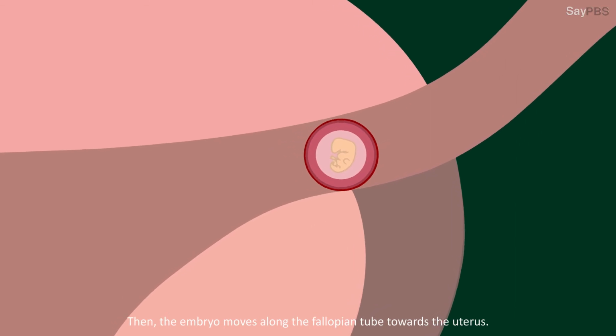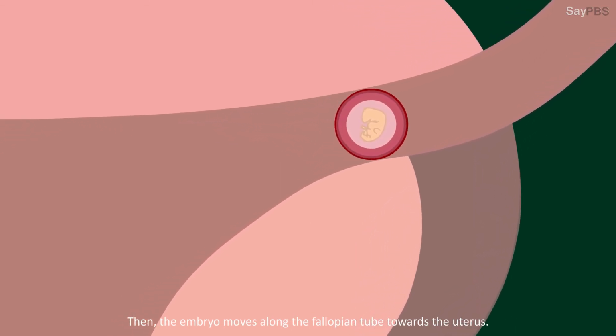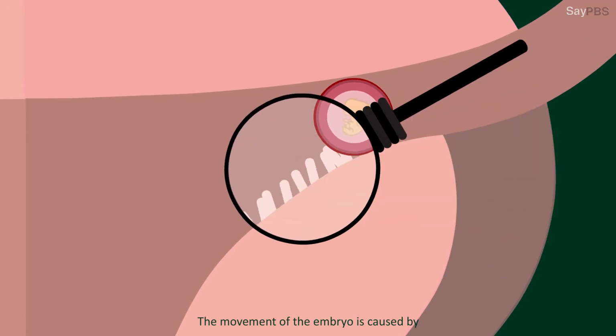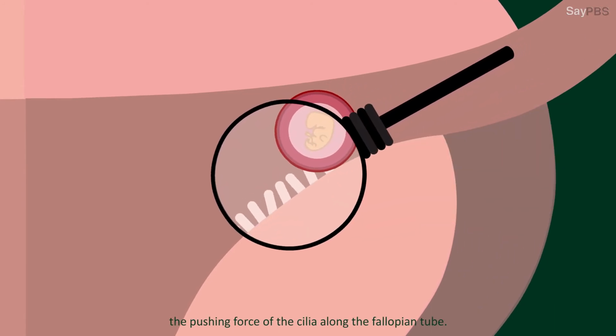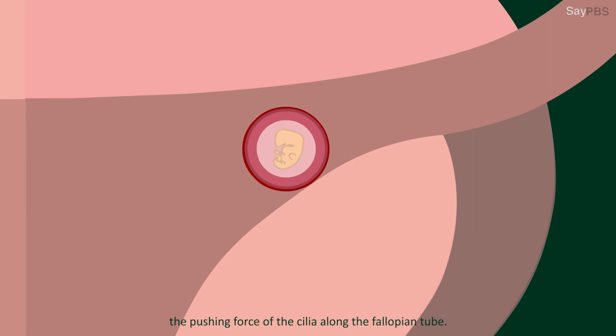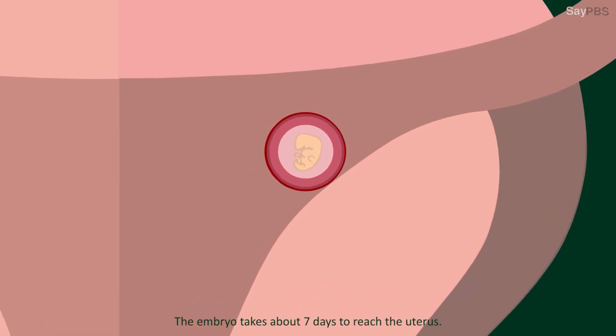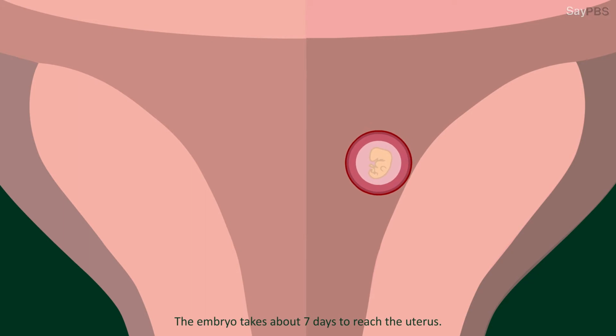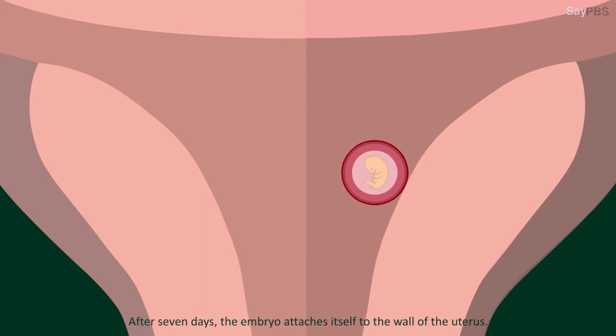Then, the embryo moves along the fallopian tube towards the uterus. The movement of the embryo is caused by the pushing force of the cilia along the fallopian tube. The embryo takes about 7 days to reach the uterus. After 7 days, the embryo attaches itself to the wall of the uterus.